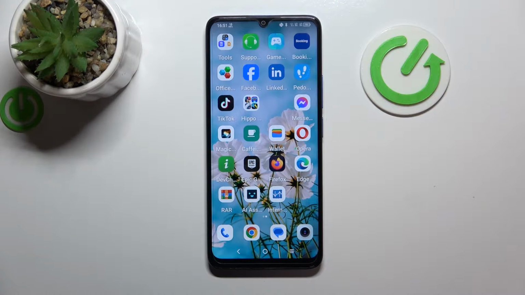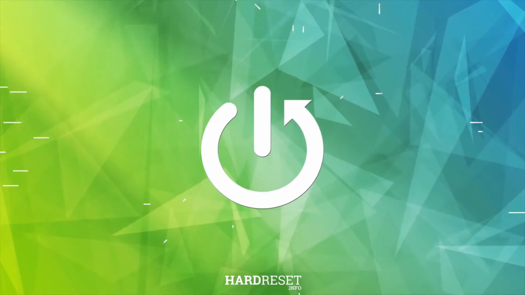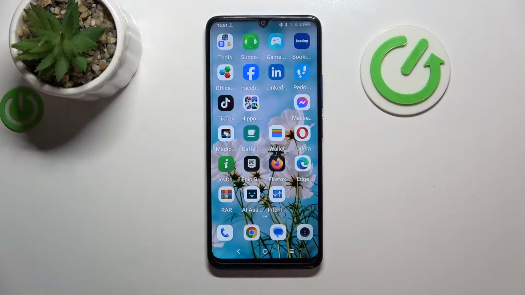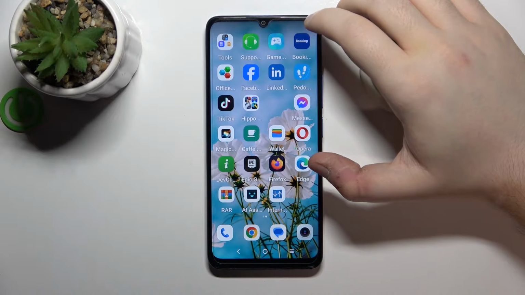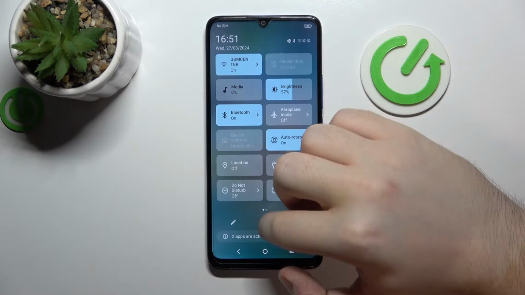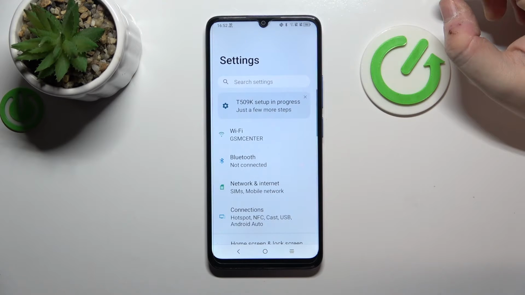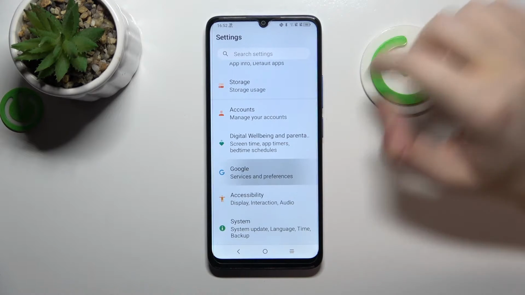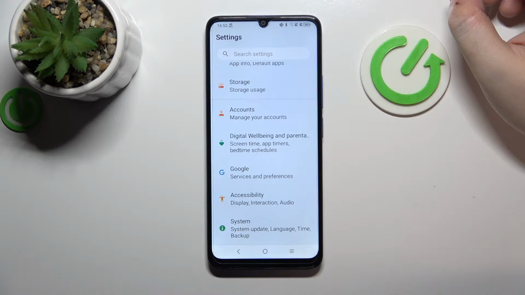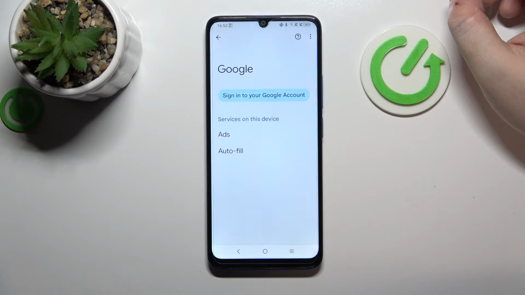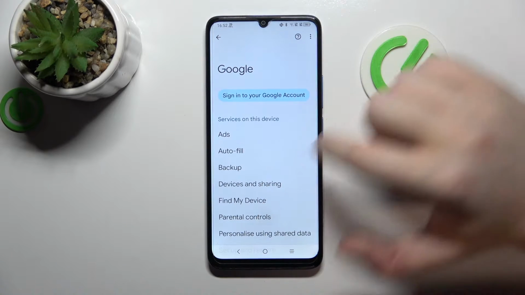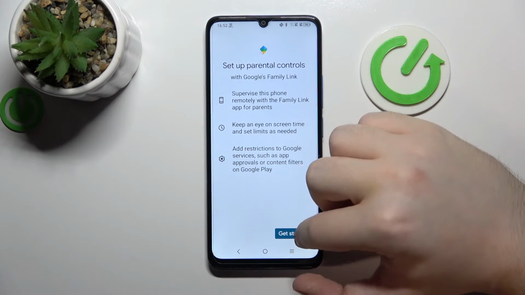Hello, in this video I will show you how to set up parental control on TCL 505. So you have to start with opening your settings application. Now scroll down and click on Google. Then click on Parental Controls and click Get Started.